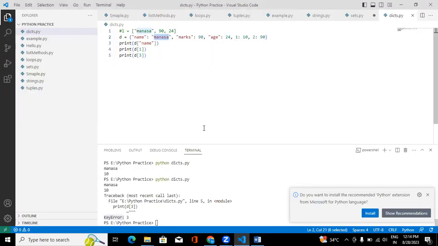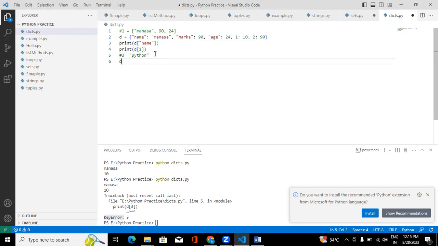In two ways we can do that. Now I want to create the key as 3, and the value I want to assign to it is Python. So simply you can do assignment.